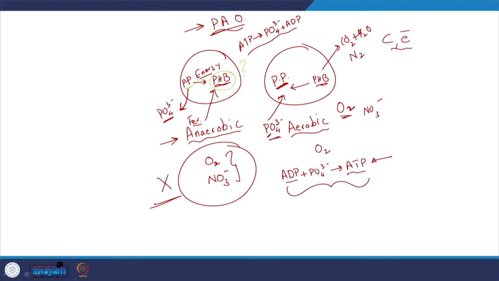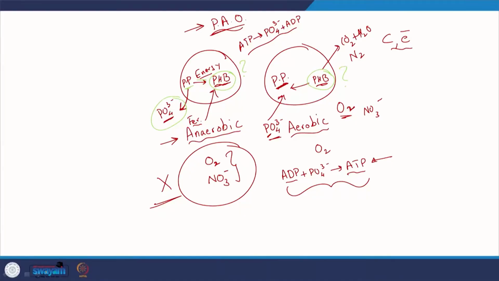But why are they forming PHBs here? What is the role of these PHBs here? Why do these microbes do that? So, here everybody wants to thrive. Similarly, these phosphorus accumulating organisms want to thrive. They want to outcompete for the food whenever it is available later on, meaning in the aerobic phase. So, in the aerobic phase, you already have these microbes having a source of carbon or an electron donor, which is the PHB. So, they already have a reserve of energy, you can think of it in that way. So, they will outgrow the other microbes that can thrive in the aerobic conditions.